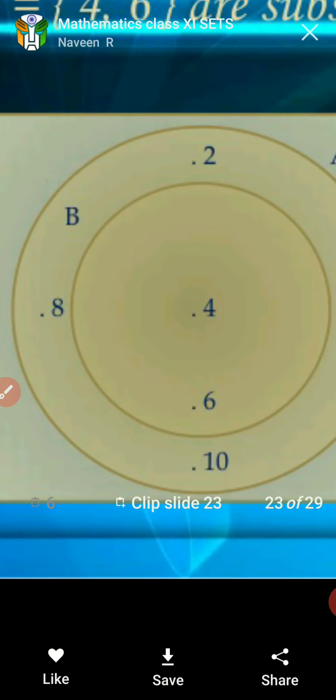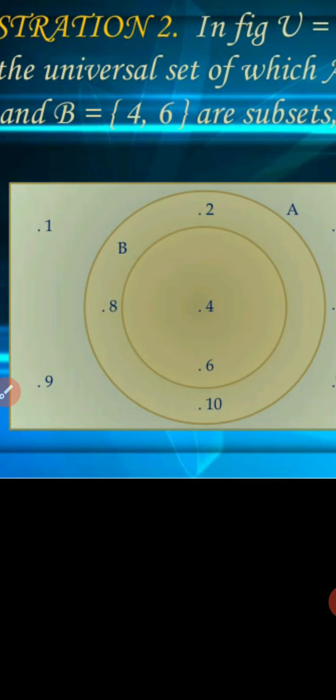It means the outer rectangle is a universal set, A is the outer circle, a subset of the universal set, and B is a subset of A, so it is inside circle A.